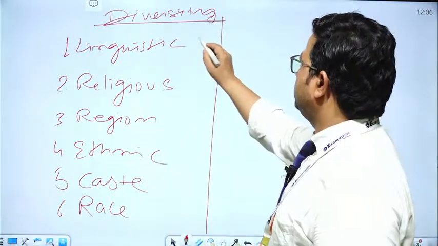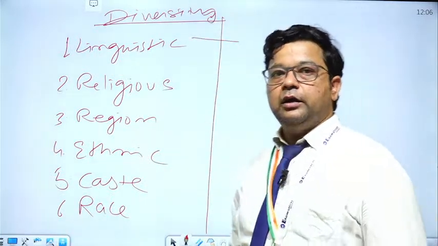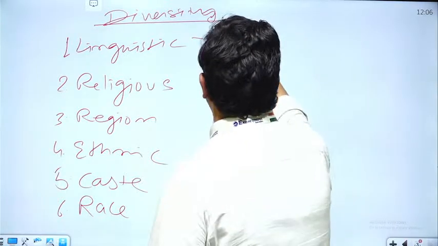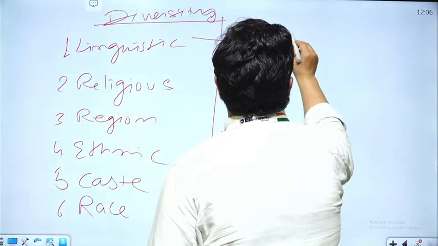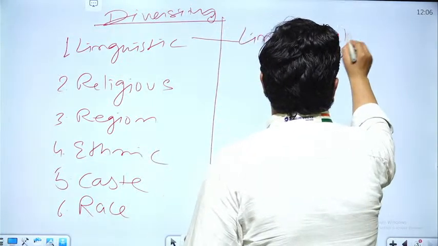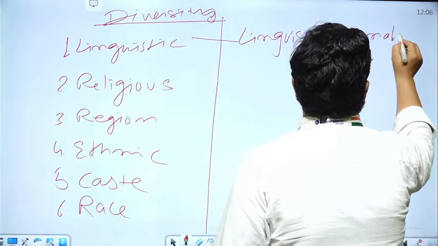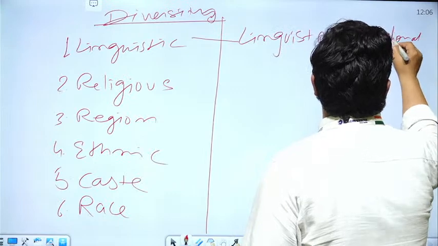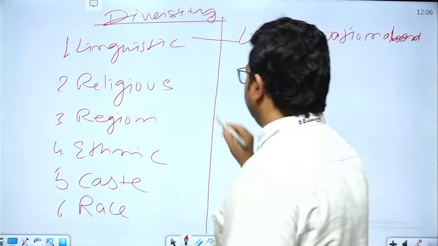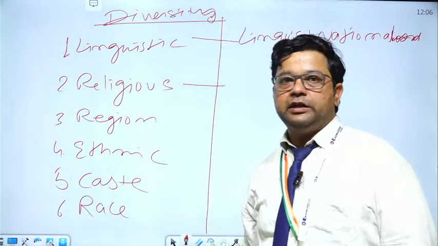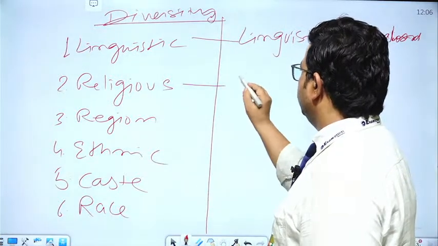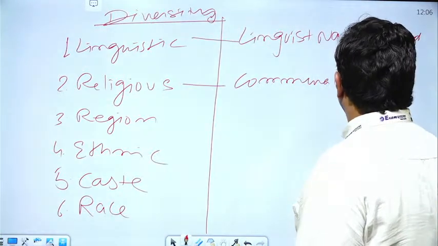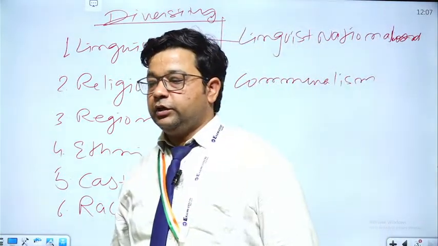The problem related to linguistic diversity is linguistic nationalism. Then a problem related to religion is communalism. Is it clear?